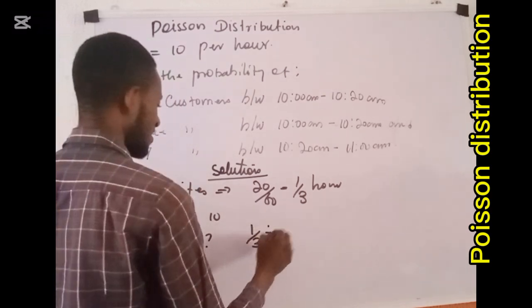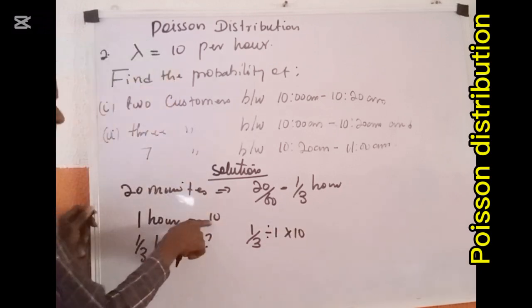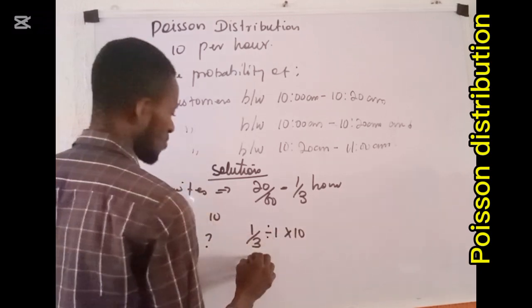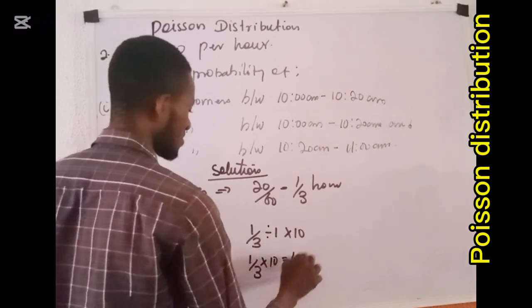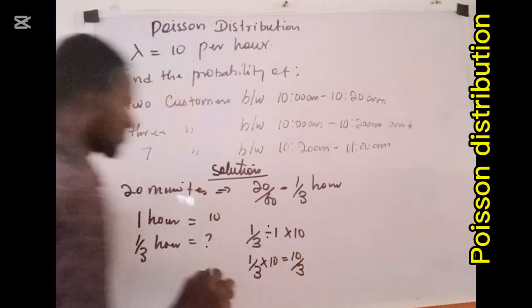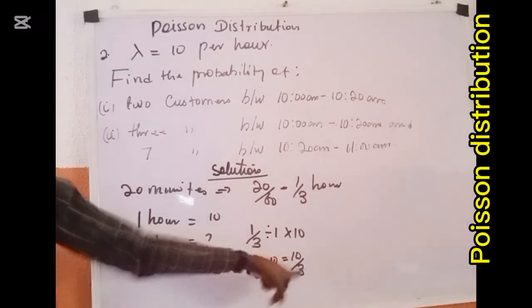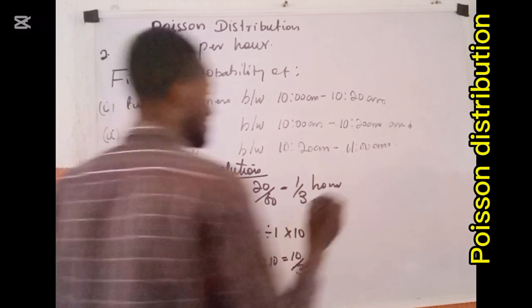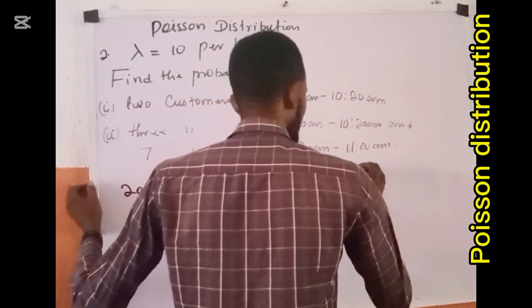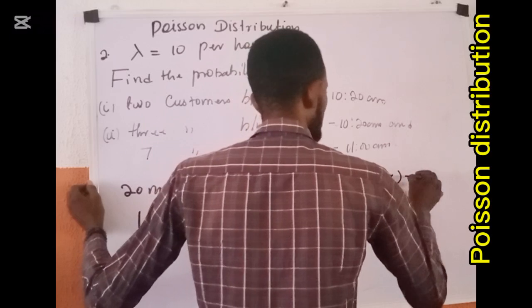1 over 3 divided by 1, multiply by 10. This 10 here. So this thing becomes 1 over 3 multiplied by 10, which is 10 over 3. So in our case here, our lambda has become 10 over 3.